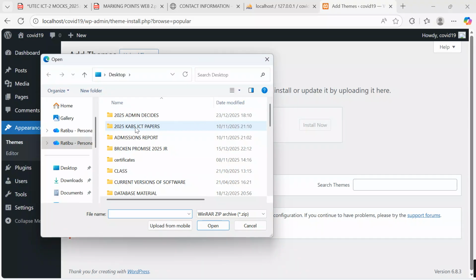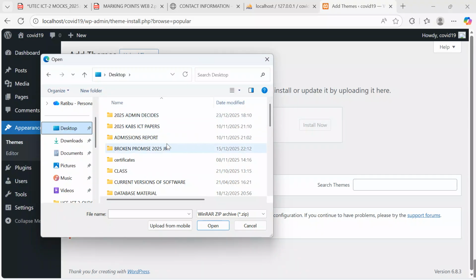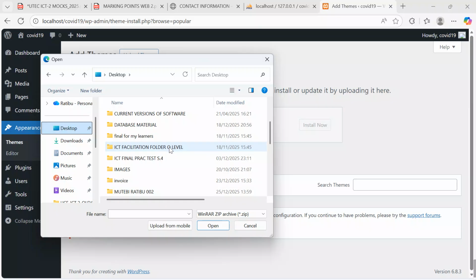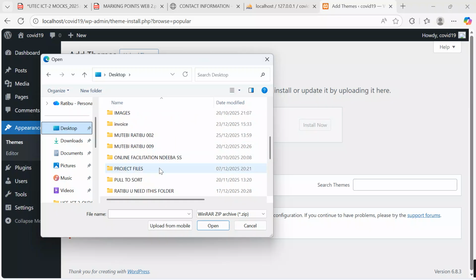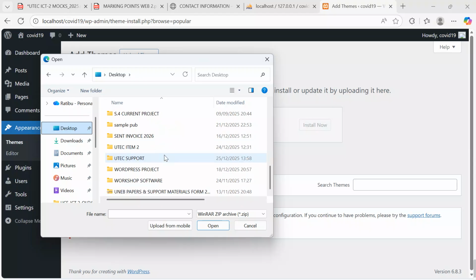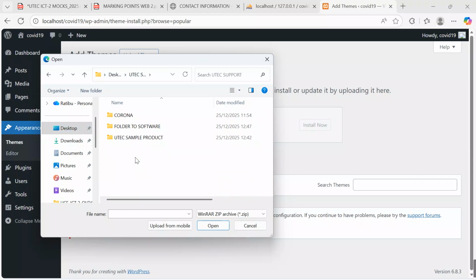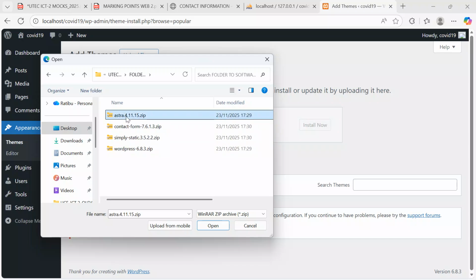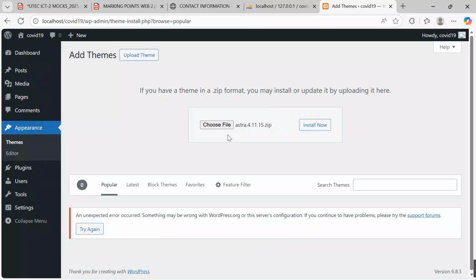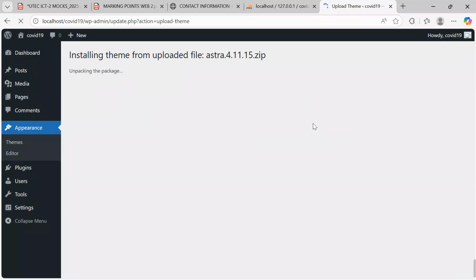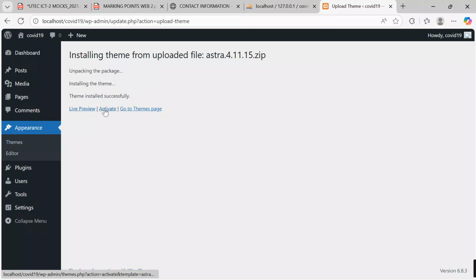When you click choose file, look for where you saved your theme project. For me, I saved all this under the Utec support, in a folder called folder to software. I will say I need Astra, which is my main theme. I click open. After, I say install now. When you click install now, in a few seconds, we have to activate this. Yes, in a few seconds, it's loading. After uploading your theme, come here and say activate.